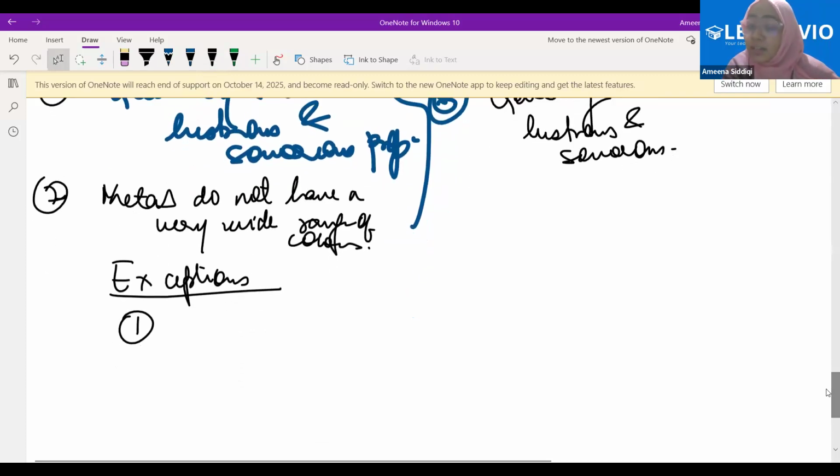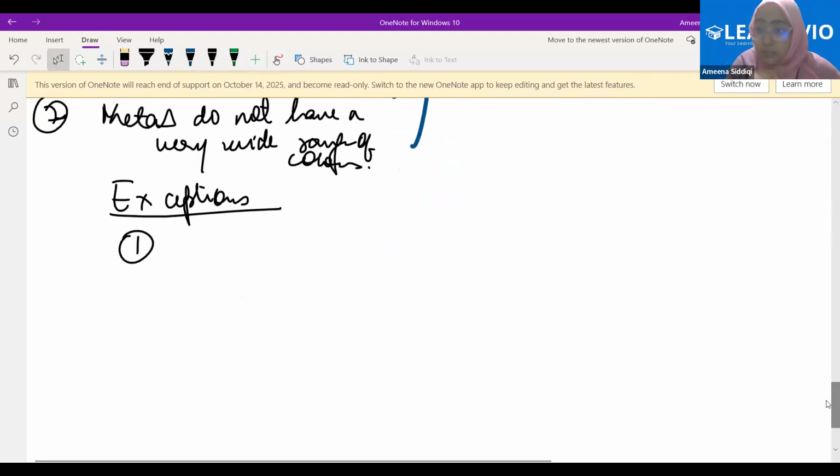All of us have learned this from the first class, that mercury is liquid at room temperature. Mercury is liquid at room temperature. That is why it is an exception. Apart from the joke, mercury is a liquid at room temperature. But it's a metal. Therefore, it is an exception. Clear? And what's the symbol for mercury?